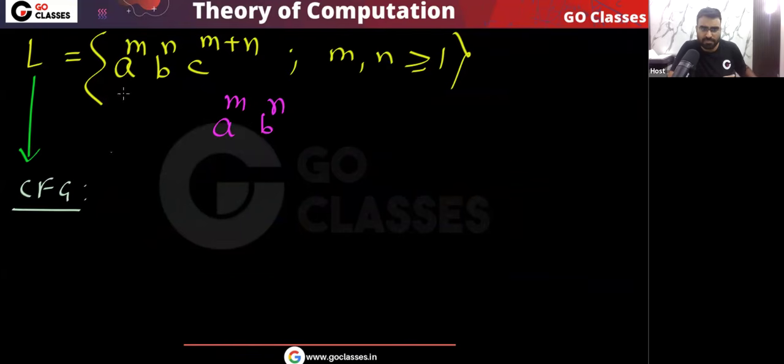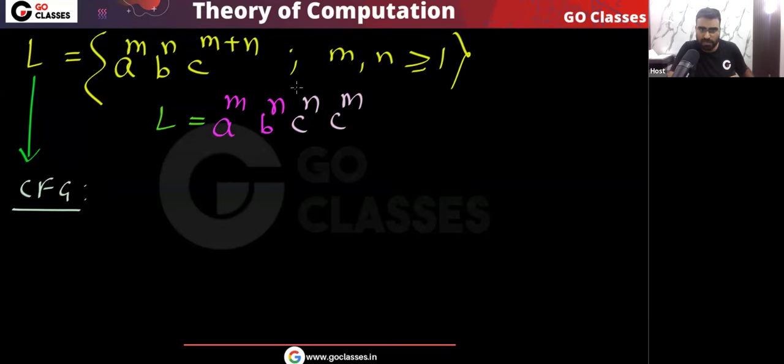I am rewriting this language. I can write it like this: a power m, b power n, c power n, c power m. Do you agree? Okay, so this language I can rewrite like this. Now here you can notice what I will do to write the context free grammar.